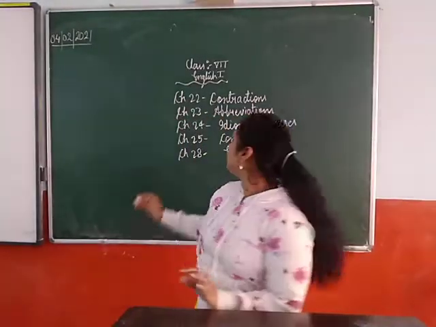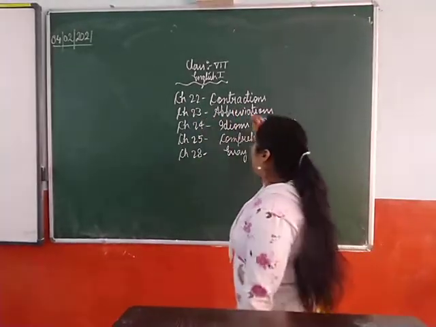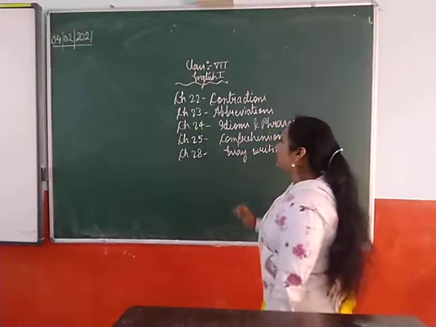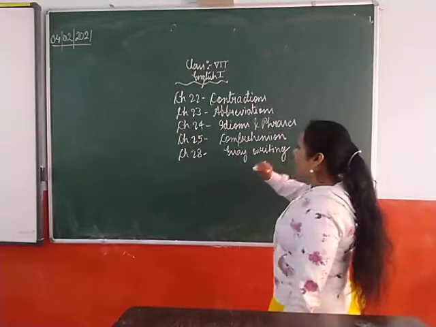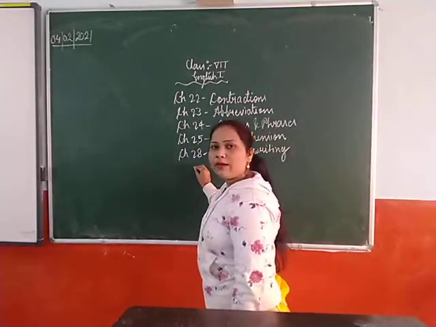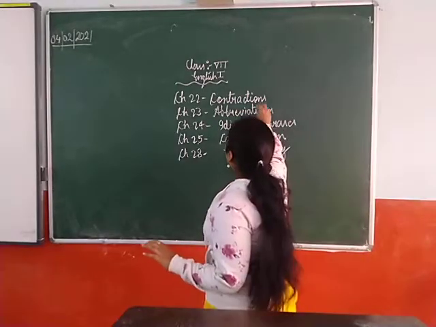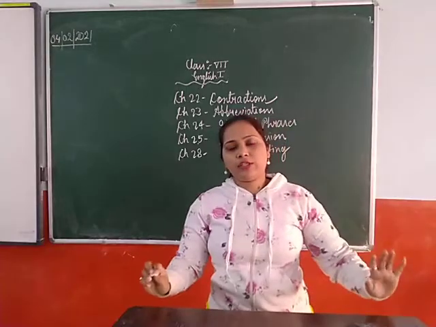The first one is chapter 22, contraction. Next, chapter 23, abbreviation. Then chapter 24, idioms and phrases. After that, chapter number 25, comprehension, and the last one is chapter 28, essay writing. Okay. Now, the first chapter is 22, it is contraction.